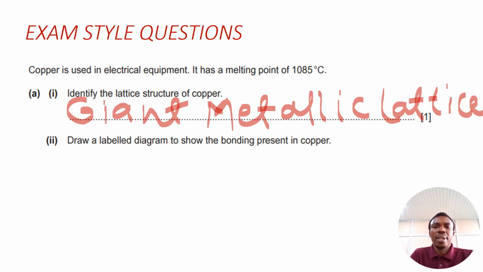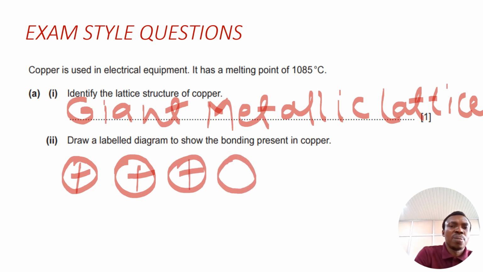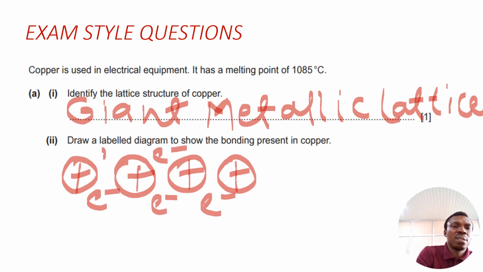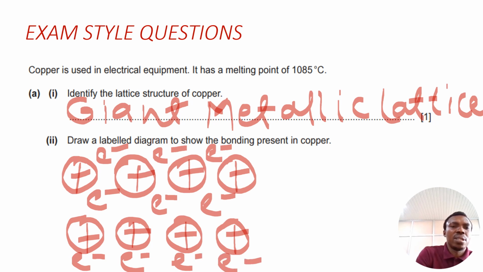Then the next one is to draw a diagram to show the bonding present in copper. Copper is a metal, so it has to do with positively charged ions surrounded by a sea of delocalized electrons.